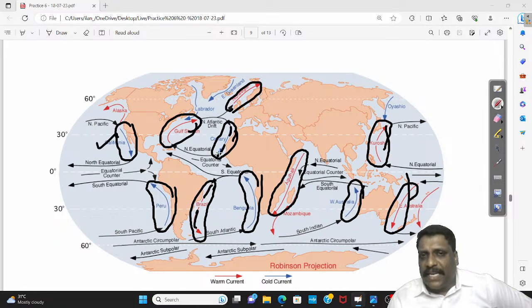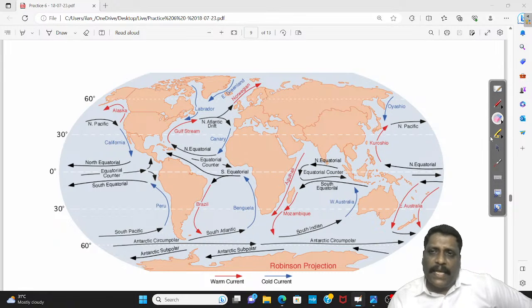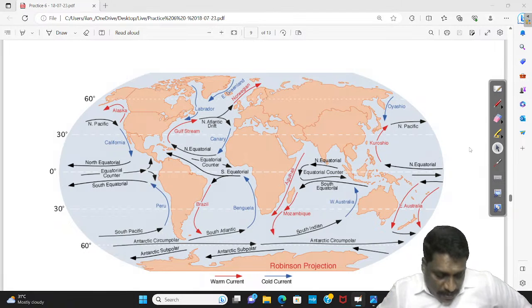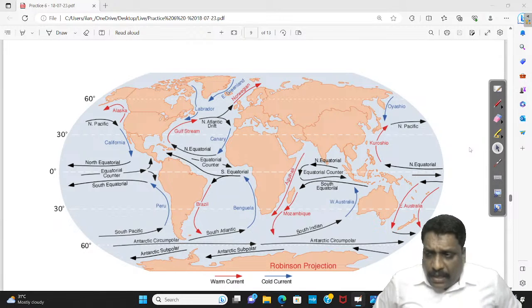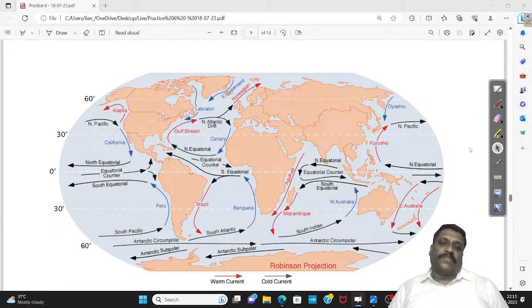The Canary current is named after the Canary Island, very near to Africa but politically belonging to Spain. Again, I have a place called Benguela. On the western side of Australia, the West Australian current; on the eastern side, the East Australian current. So don't make specific efforts to remember the names of the currents, because currents are named after the coastline itself.